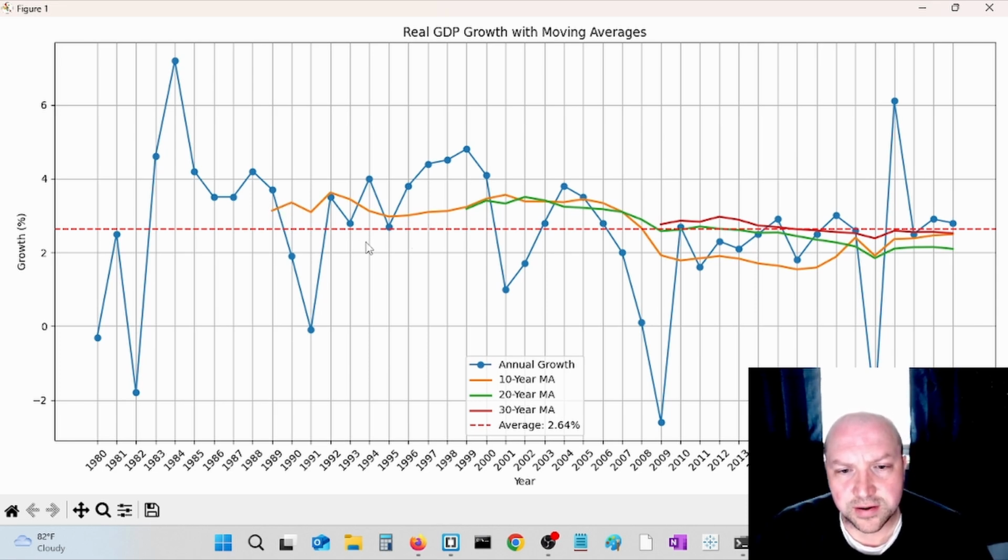And if you look at the 10-year, the 20-year, and the 30-year average, what do we see? Well, the 10-year moving average is above the sample average in the past here. So the orange line is above 2.64, which is our sample average. And so is the green line, the 20-year moving average. Until about what point? Until that great financial crisis. Then these trends dip below the sample average. And so that indicates this decline in 2009.